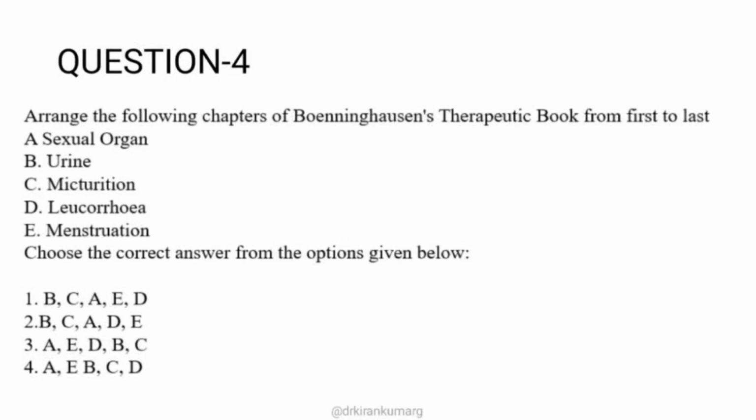Okay, so that is why, see here again, they have asked the same area, urinary organs, where the first question was from Kent repertory and this question is from the BTPB repertory. As I already dealt, in the Kent repertory it is alphabetically arranged, whereas in Boenninghausen's Therapeutic Pocket Book the chapters are divided according to the system.